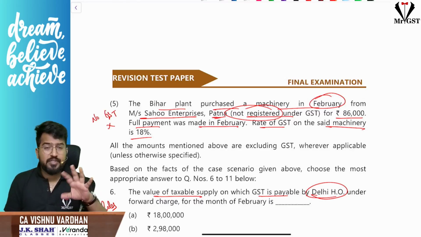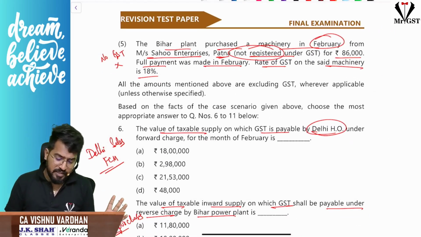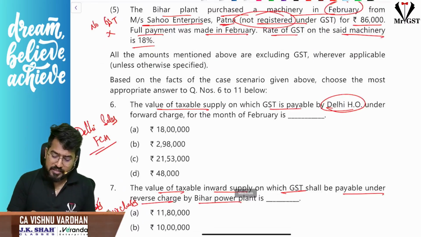Okay, fine. So the information we have decoded fully. All the amounts mentioned above are excluding GST wherever applicable unless otherwise specified. Based on the facts, answer the following questions. Okay, let us answer the following questions.